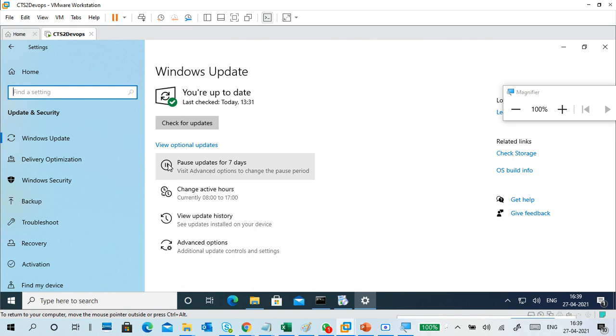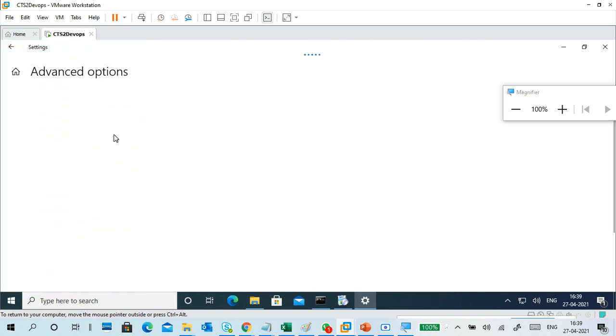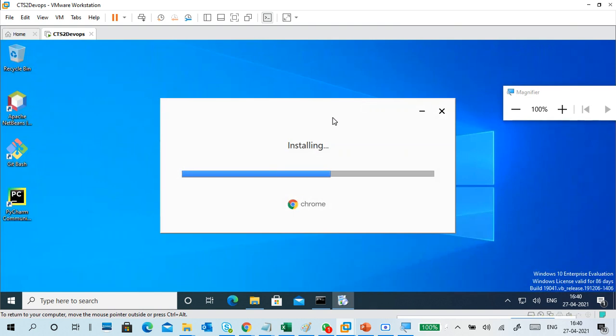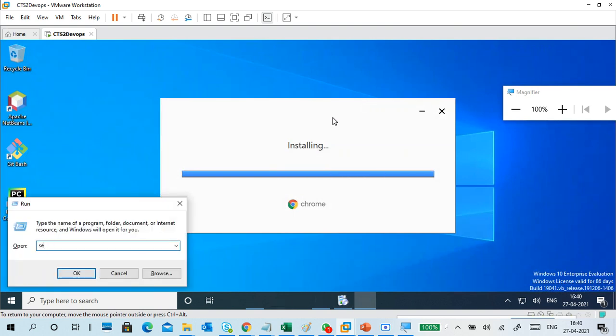Okay, so it is not pausing. It said to visit advanced options to change the pause period also. Okay, this is a waste one. Let it install. I'm going to services.